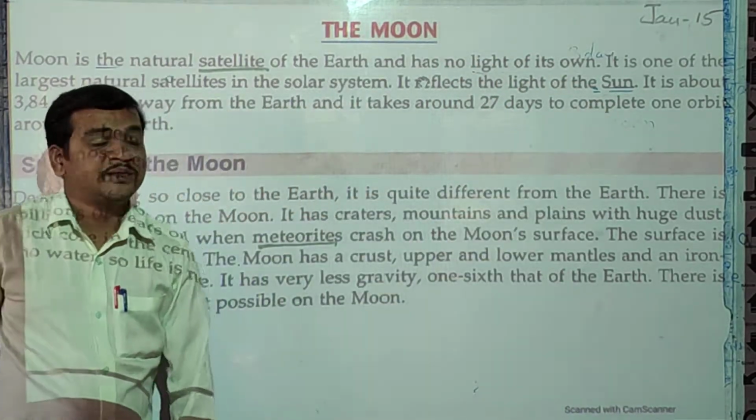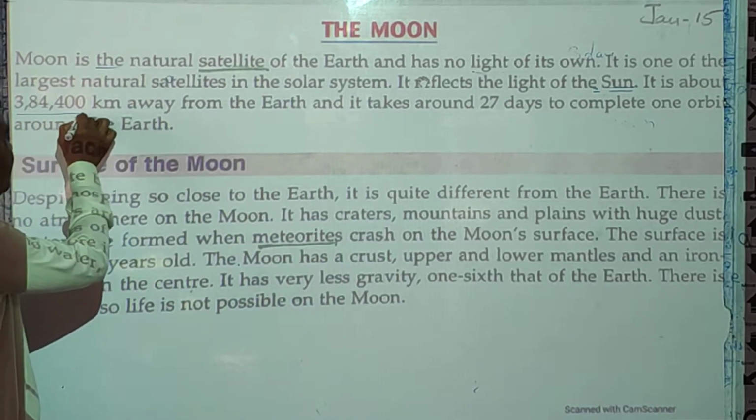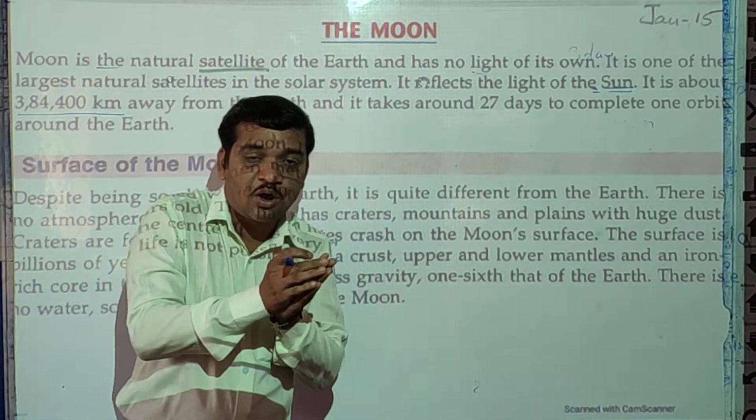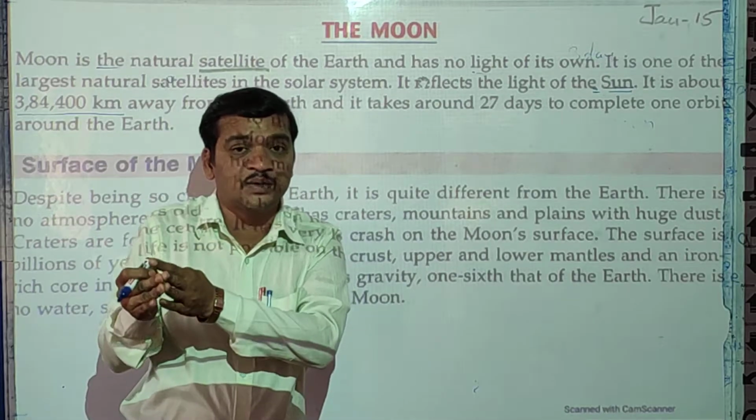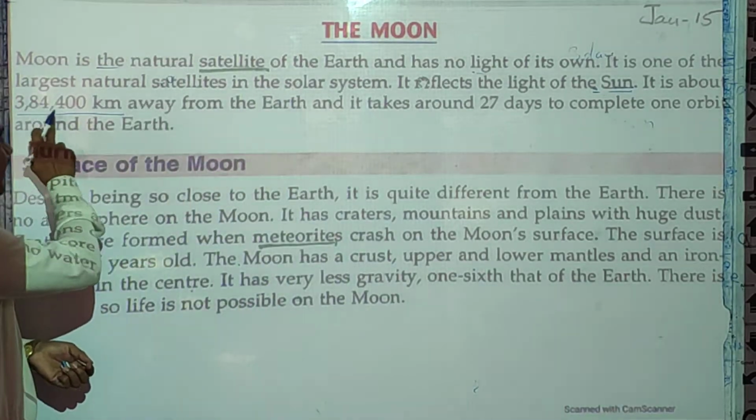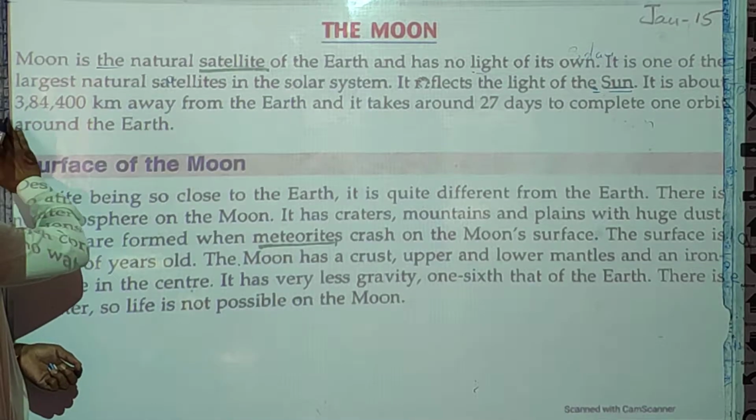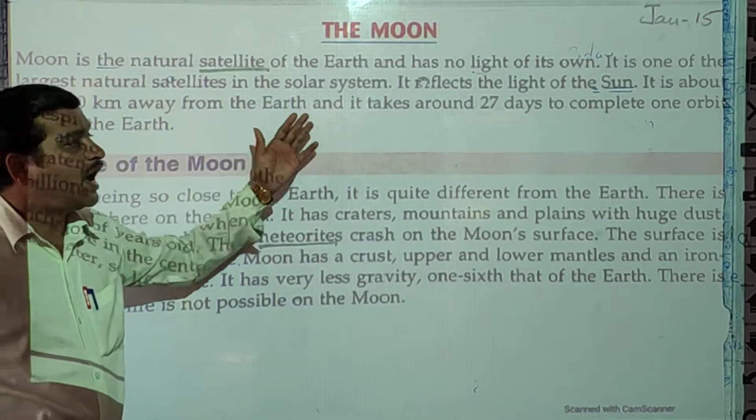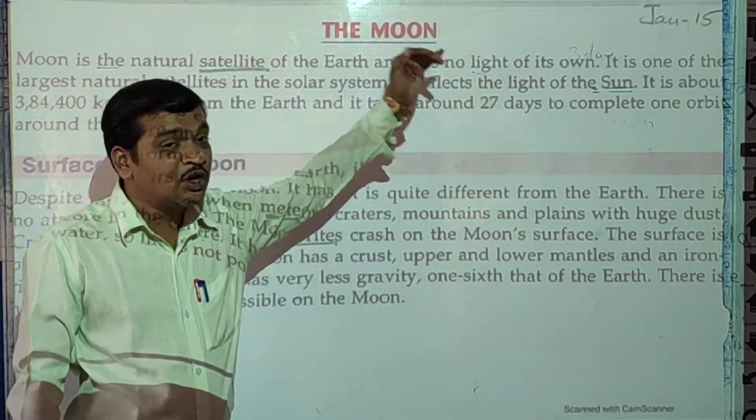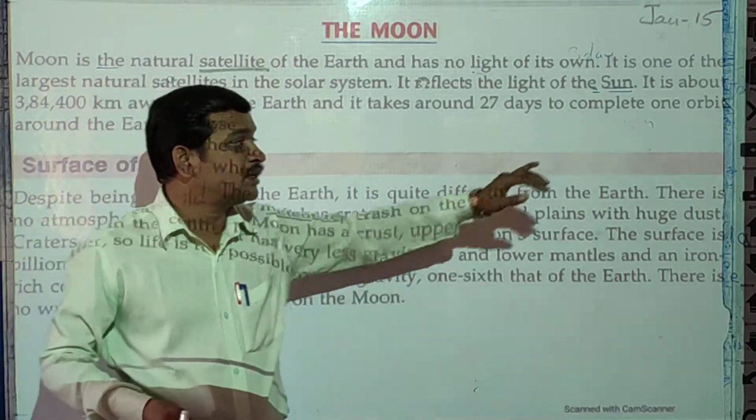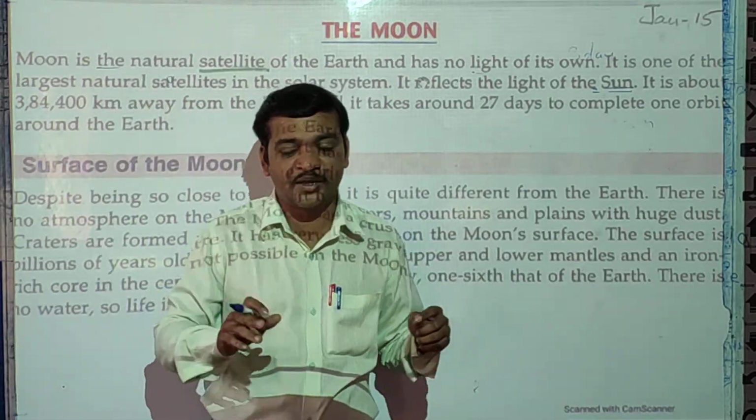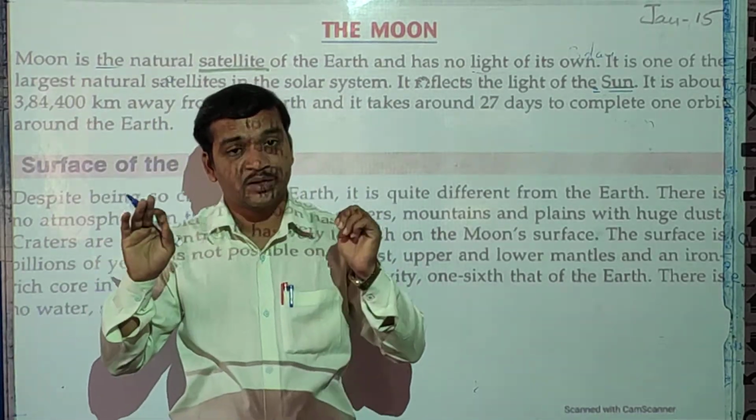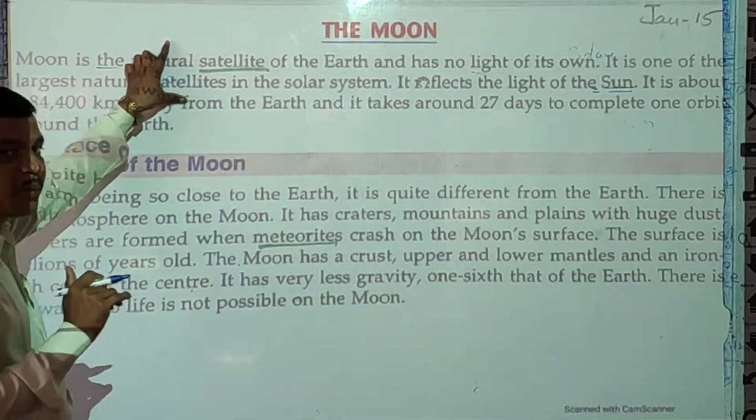It is about 384,000 kilometers away from the earth. Here, students, this is the distance of the moon from the earth. So how much? 384,400 kilometers. It is very far from the earth, and it takes about 27 days to complete one orbit. Just now I explained to you. So it takes 27 days to complete one round around the earth. Okay students, I hope you understood about the moon.